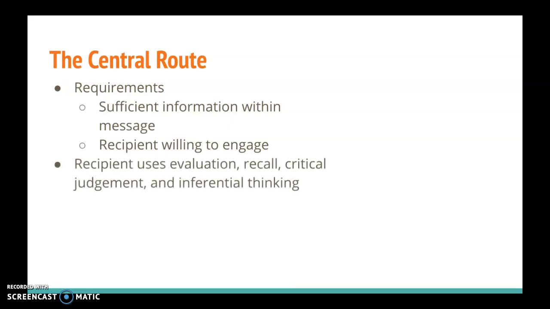When a recipient is on the central route, they use evaluation, recall, critical judgment, and inferential thinking in order to process the message. In other words, the recipient carefully examines the ideas within the message, determines the merit of those ideas, and weighs the consequences of acting or not acting upon the message. So, as you can see, it takes a lot of brain work in order to process a message on the central route.